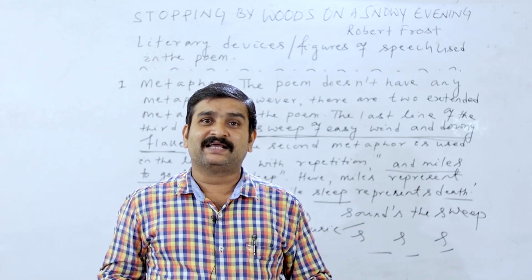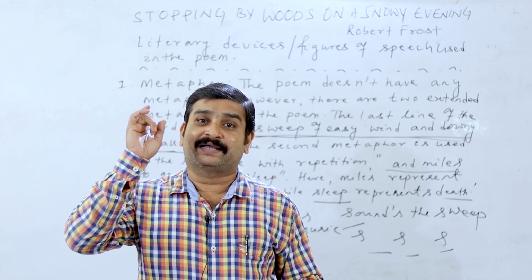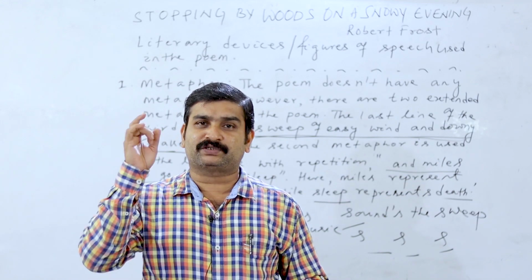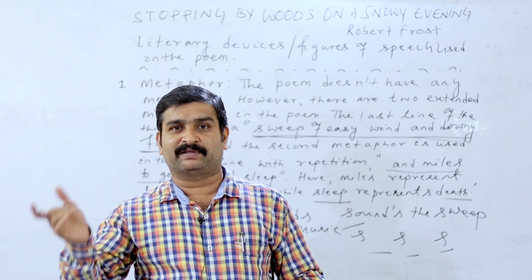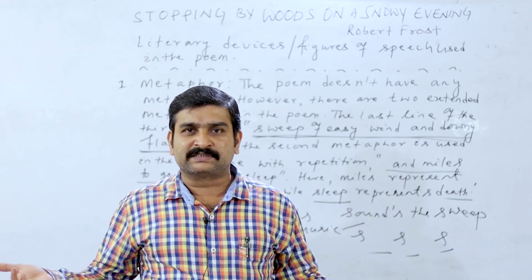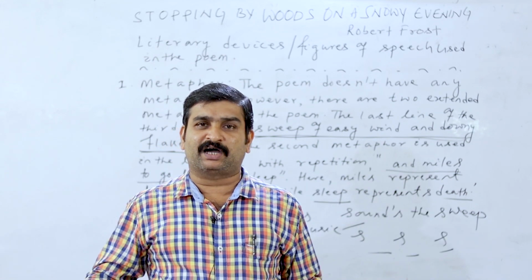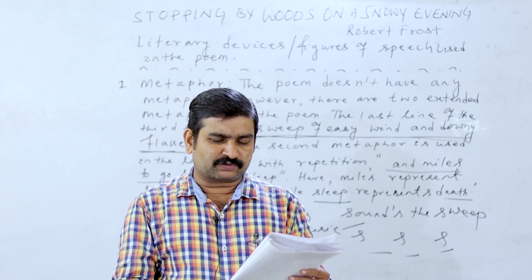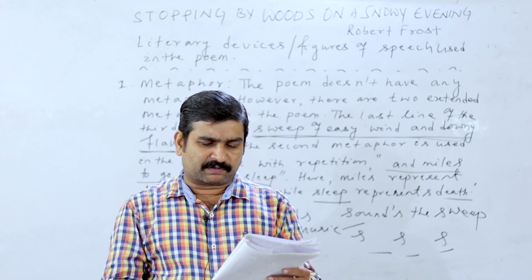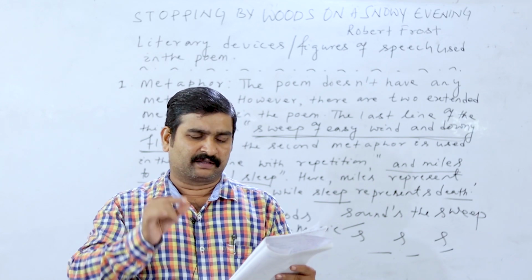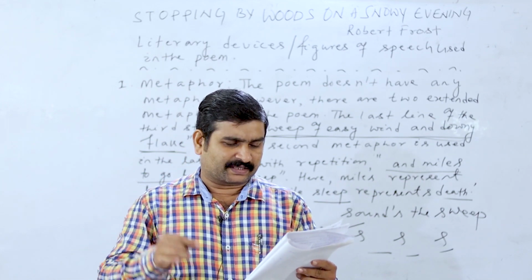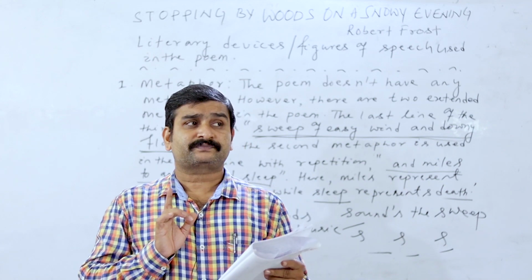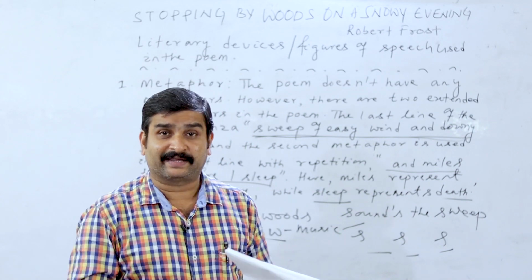But in today's class, I want to teach you assonance. What is assonance? Assonance means the repetition of vowel sounds. What is consonance? Consonance means the repetition of consonant sounds. Let me give the example first. Assonance is a repetition of the vowel sounds in the same line, such as the sounds of E and A. Interesting line.